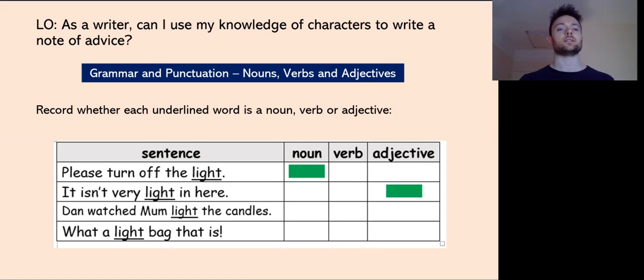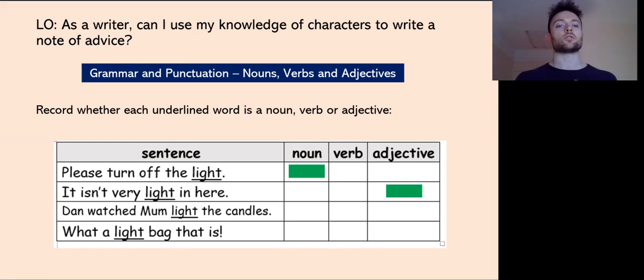The second one: it isn't very light in here, okay? Now, in this sentence, the noun is sort of implied. It's going to be a room or a building, okay? But they're basically saying it isn't very light in here, so we're modifying that noun. It isn't very light in here. It's quite dark, okay? So that is an adjective.